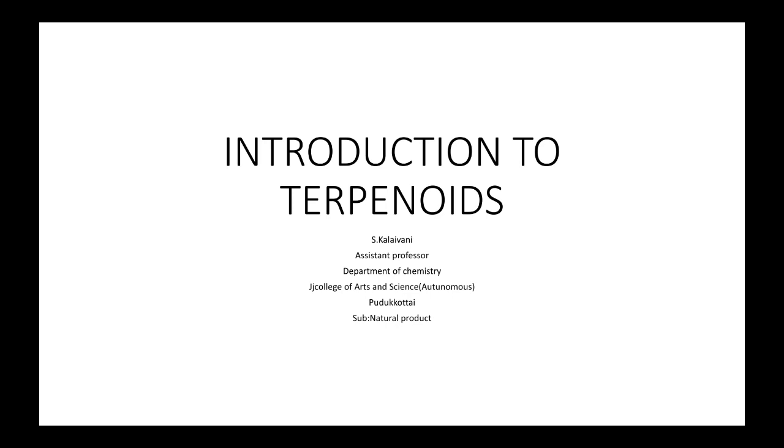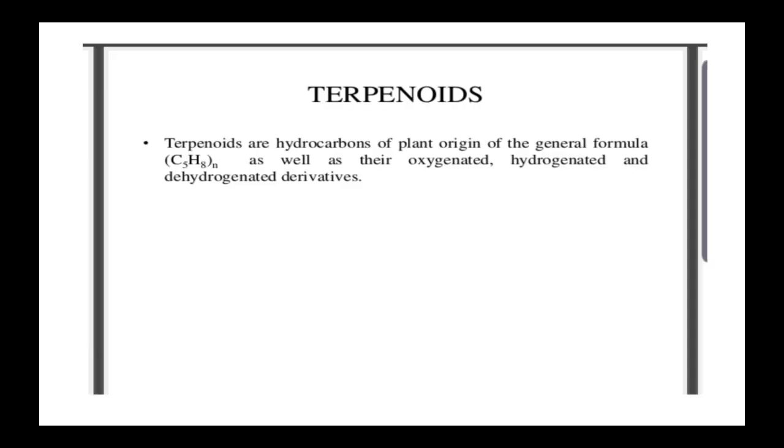Now we are going to discuss the introduction to terpenoids. First, we will discuss the meaning of terpenoids. Terpenoids are hydrocarbons of plant origin with the general formula C5H8, as well as their oxygenated, hydrogenated and dehydrogenated derivatives. This is simply called terpenoids. Most of these are alkenes.